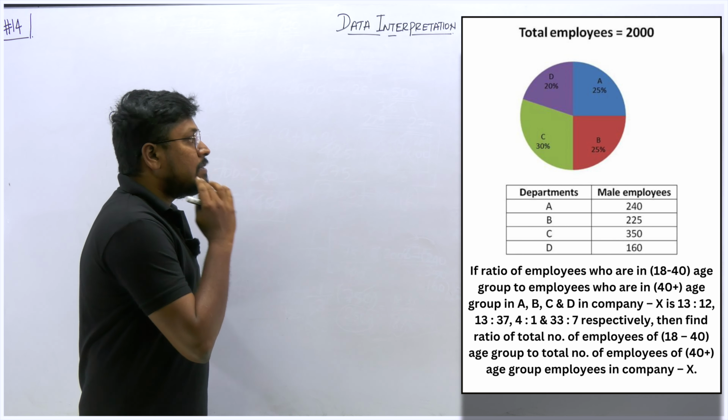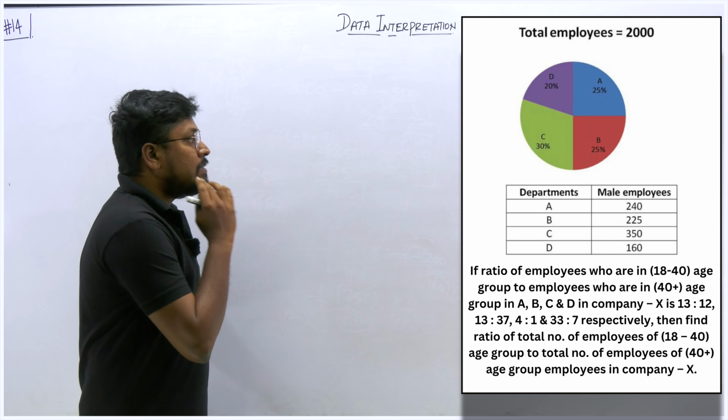What we need to find here is the ratio of the total number of employees aged 18 to 40 to the total number of employees aged 40 plus, across all 4 departments. We already know that the total number of employees of company K is 2000, so it is better to find just one value.